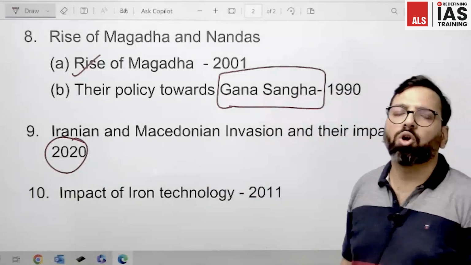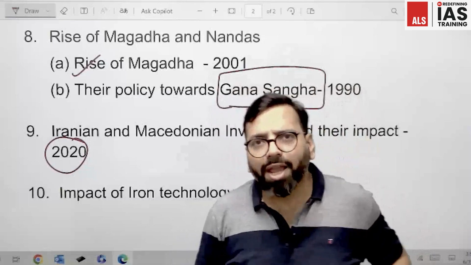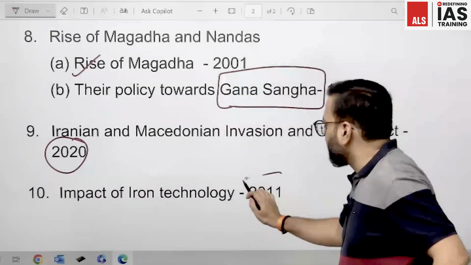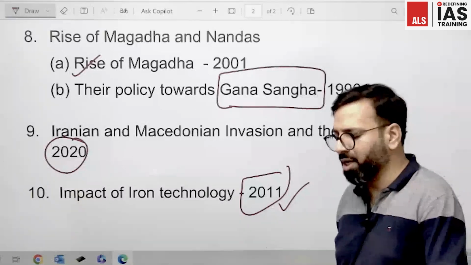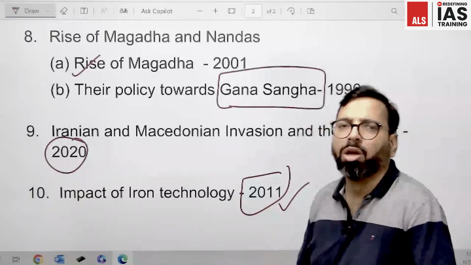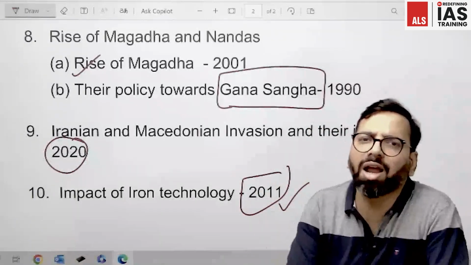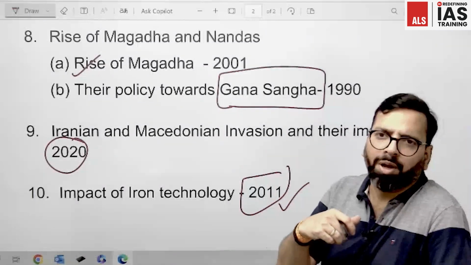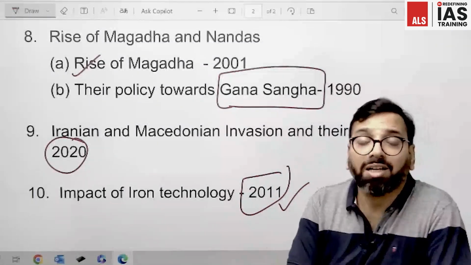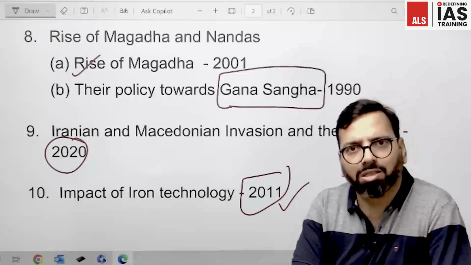And the last topic of this chapter is impact of iron technology. Again, a prominent one. UPSC has already asked a question in 2011, and it is one of the major developments in Indian history which impacted the history of India and the world in a very deep manner, and therefore we must know the impact comprehensively.